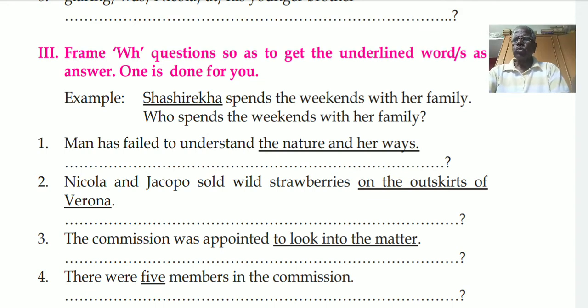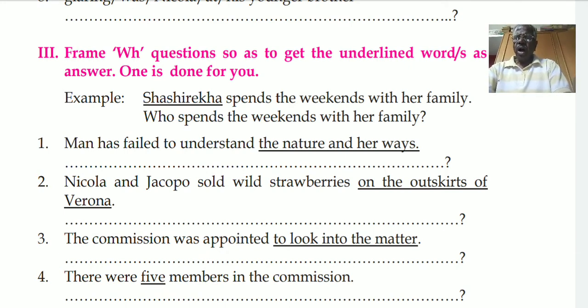Okay. Next one is how many. How many means number. It shows how many. Example, he scored 80 runs. So underline 80. Now the question will be, how many runs did he score?